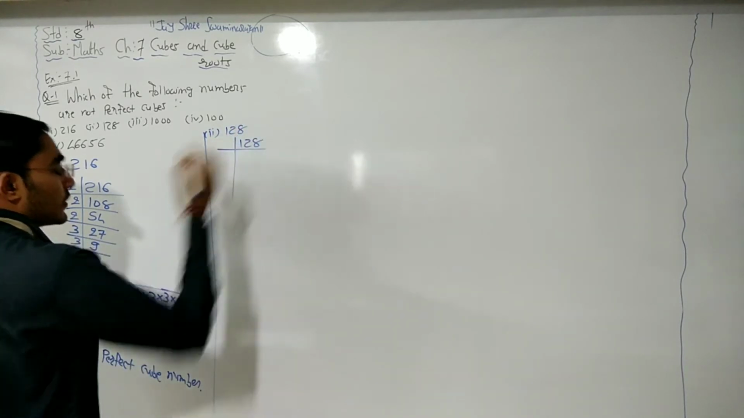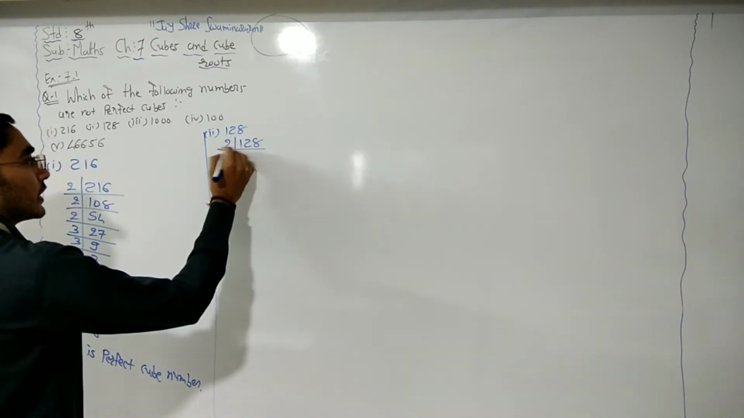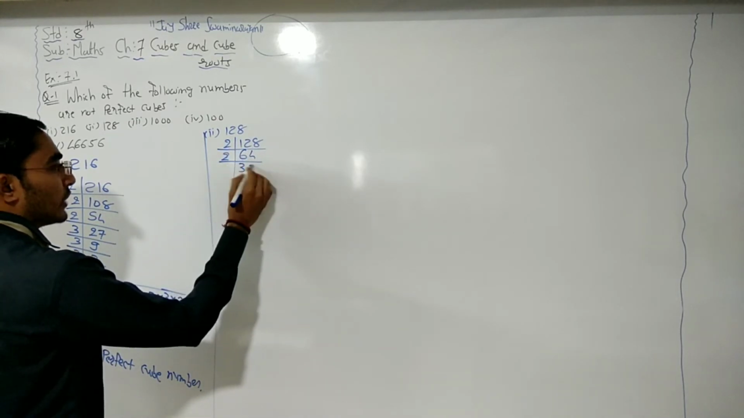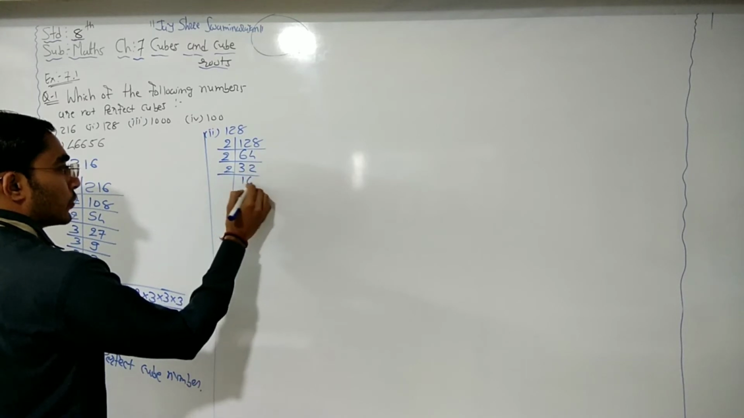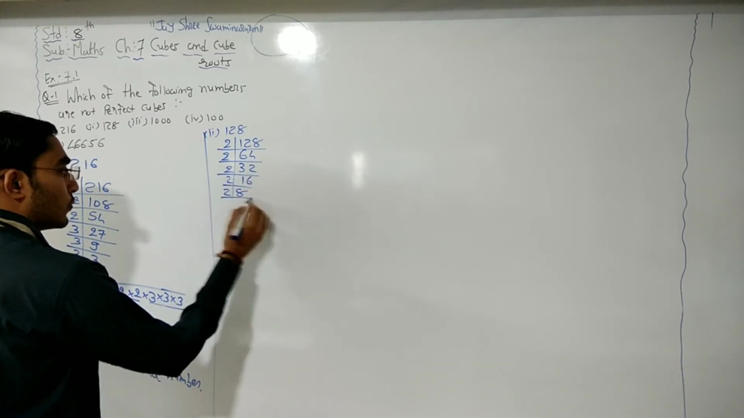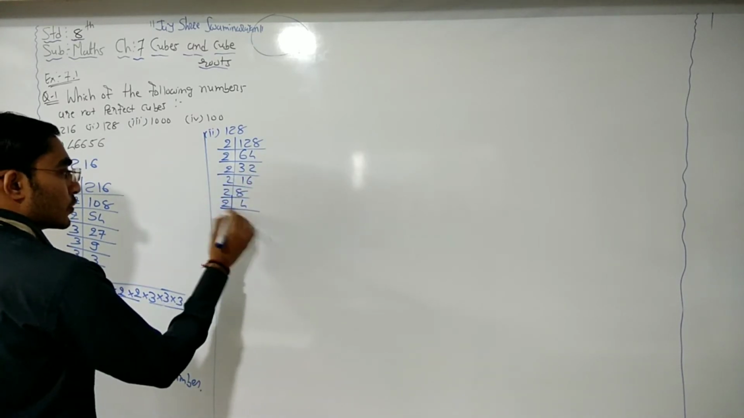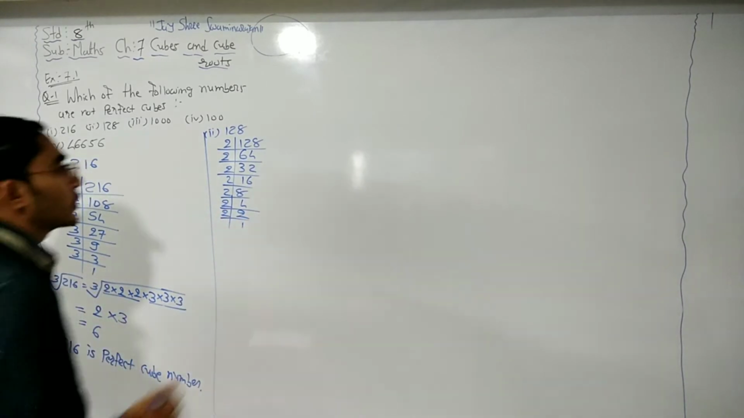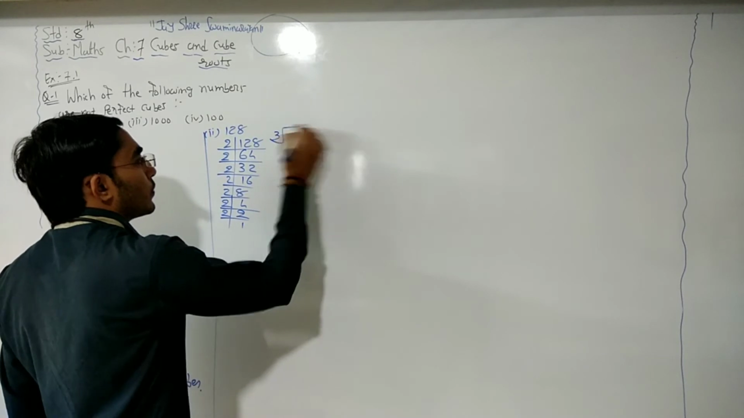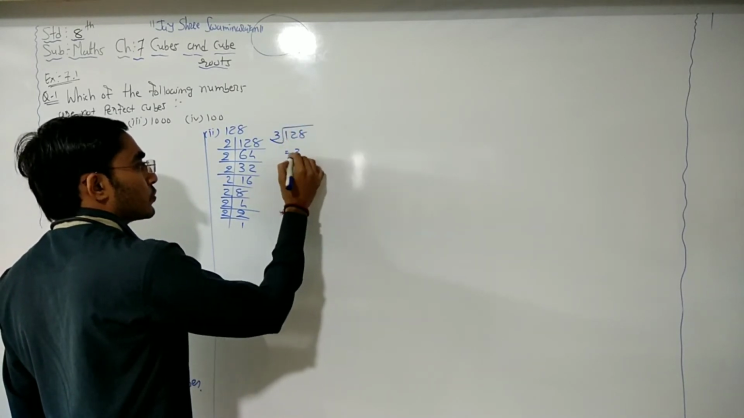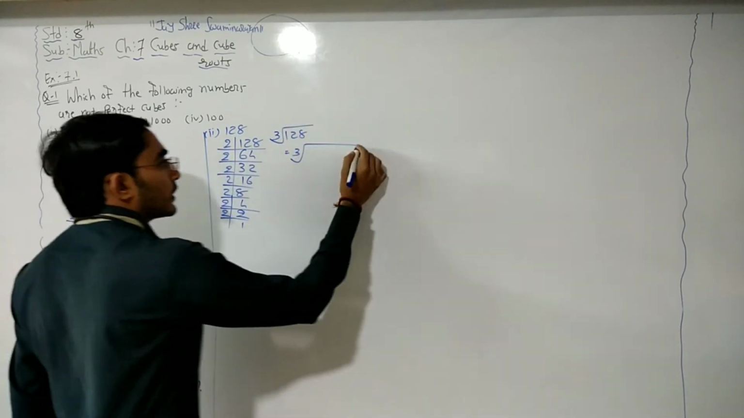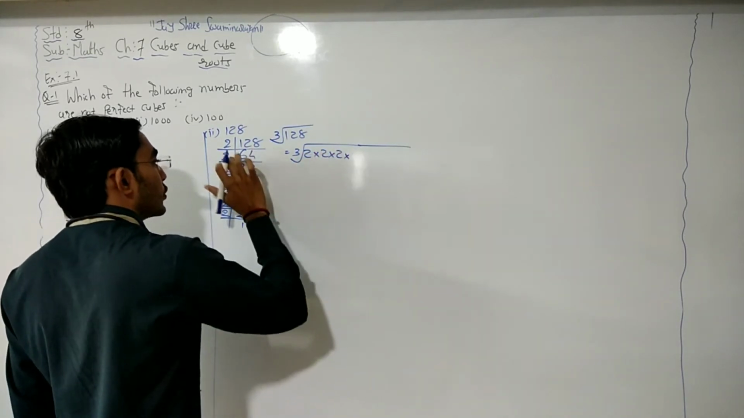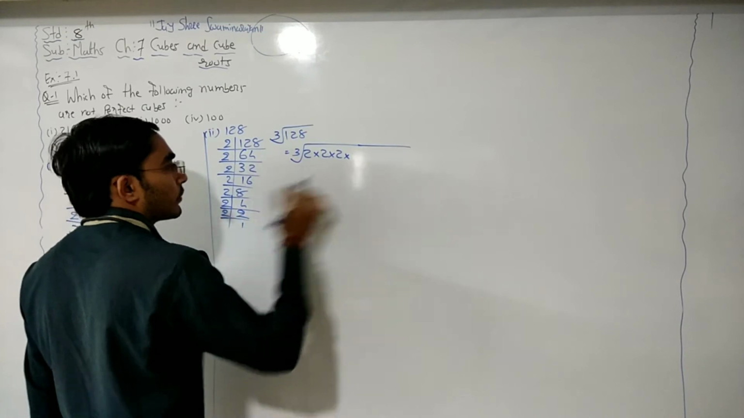Now use the prime factorization. Even number is there, so we can take 2, 2 sixes are 12 and 2 fours are 8. Again we can take 2, 2 threes are 6 and 3 twos are 6. Now we know 2 eights are 16, 2 fours are 8, 2 twos are 4, and finally 2 ones are 2. Okay, so the cube root of 128 is equal to, write down all the factors here, 2 multiply 2 multiply 2, 7 times.